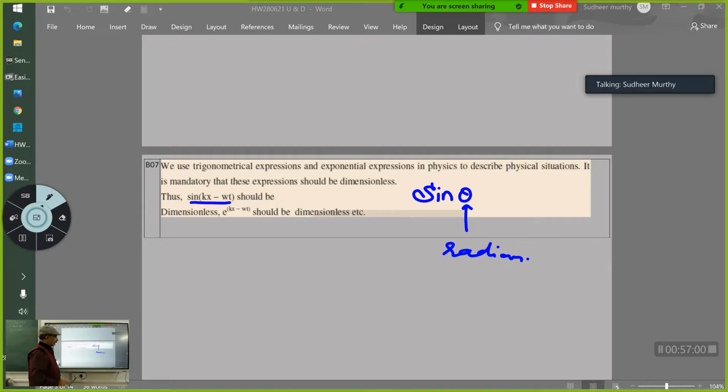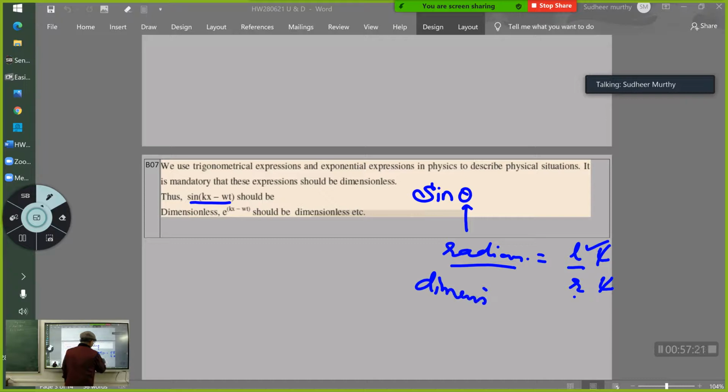And radian is a ratio of the length of the arc to its radius. So what is the dimension of length? L. What is the dimension of radius? L. So this is cancelled. So theta is dimensionless. Got it?